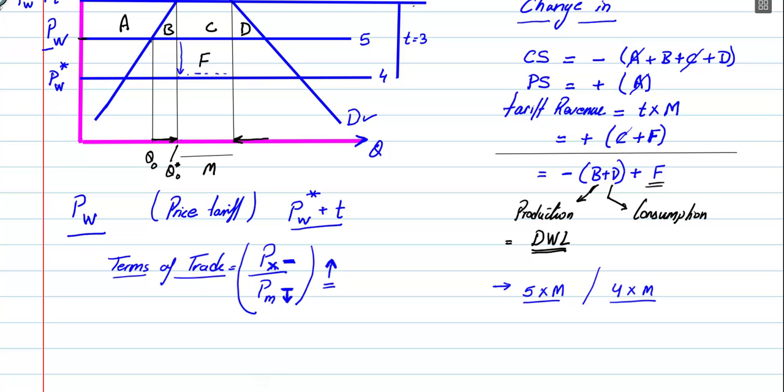For this level of imports, you were initially paying $5. Now you're only paying $4. So this is the extra gain you've made, because now you're spending less money on the imported good. And F is referred to as your terms of trade gain.